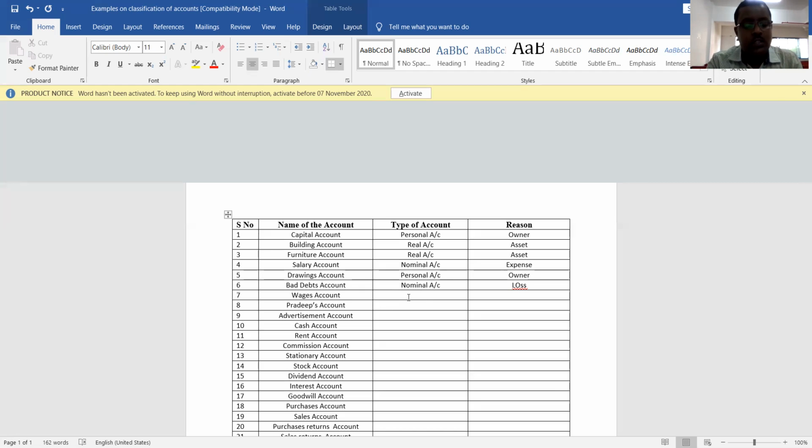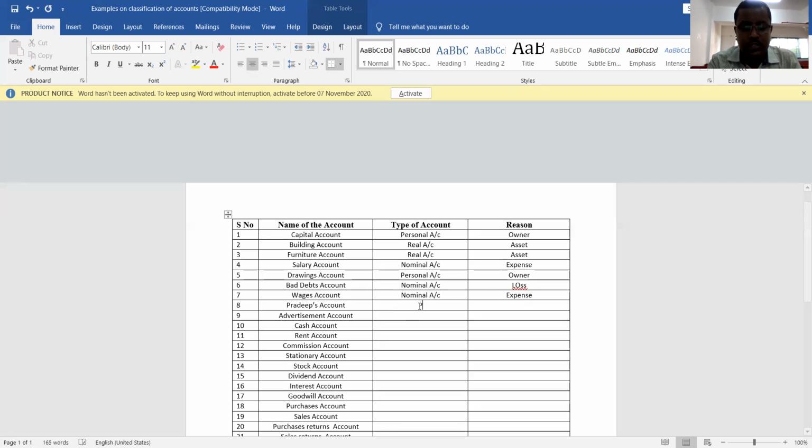So wages is also expenditure. Since it is expenditure, which account is it? It is nominal account. What is the reason why it is nominal account? Because it is expense to business. That is the reason it is nominal account.